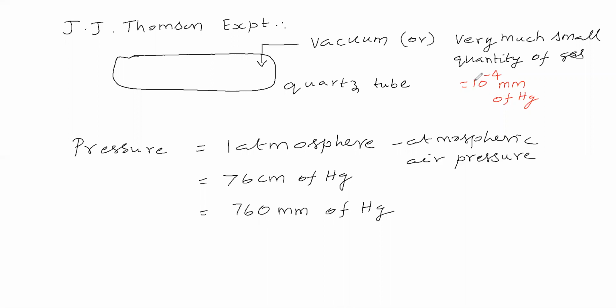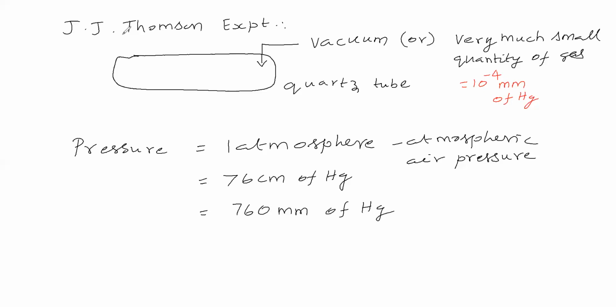Sir, this pressure means how much gas will be there? Can you visualize it? Can you imagine this quantity of gas? See, the atmospheric air is surrounding us, exerting 1 atmosphere, that pressure is 760 millimeter of mercury. Around us this much pressure is there.